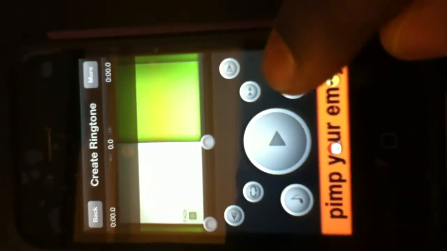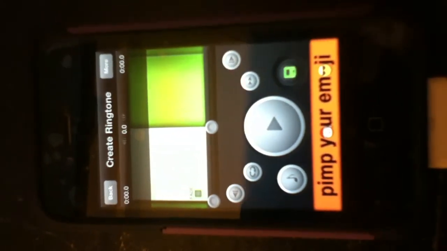Okay. And you click right here, this button right here. It takes you to your music library, and you select any song you like. Let me just select this one right here.